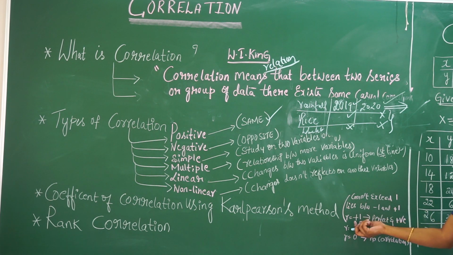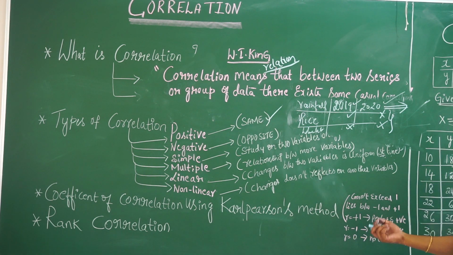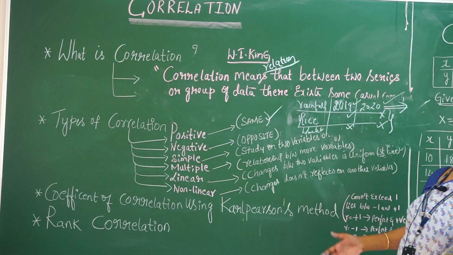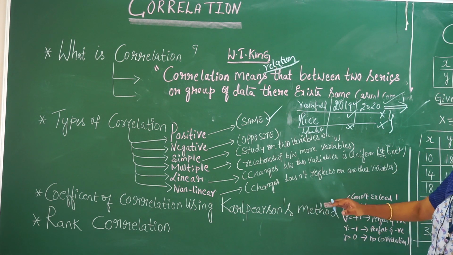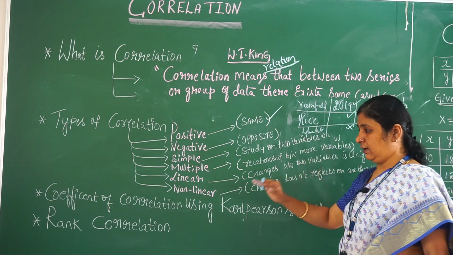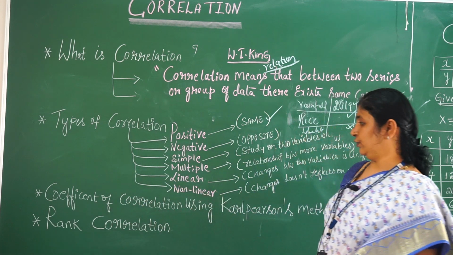If the value is +1, we call it a perfect positive correlation. If I get -1, it is a perfect correlation, but a negative one. But if it is 0, that means no correlation exists between the variables. We are going to understand this through a problem, and finally we will understand rank correlation. Now let's move on to the next problem.